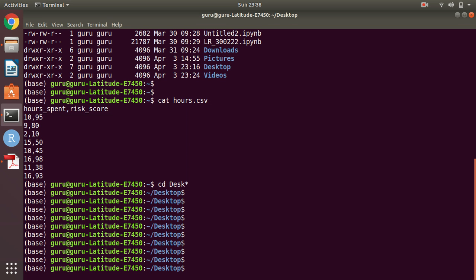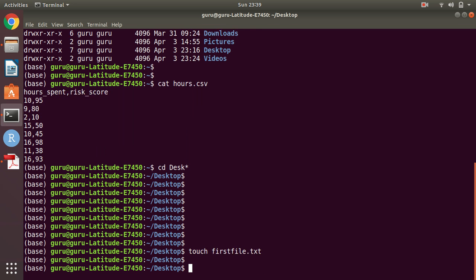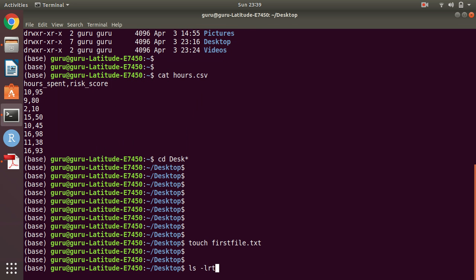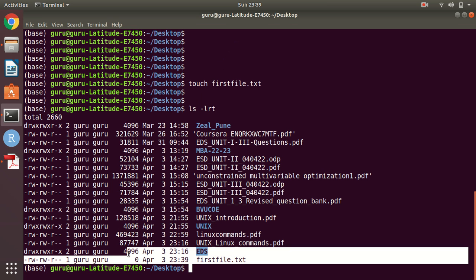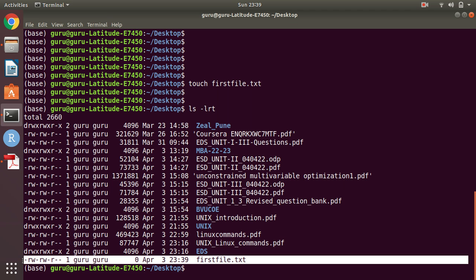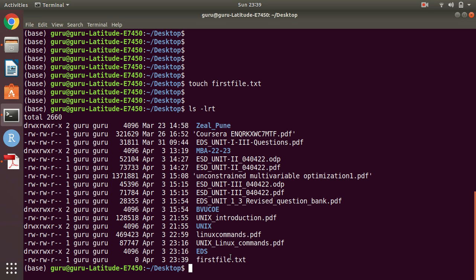Now I just want to use the touch command, touch first file.txt. Now I just want to see ls -lrt. You can see the timestamp which is given. Right now its size is 0 bytes, so nothing has been written in this file. We have just created an empty file by using the touch command. With the help of the touch command I can create multiple files.